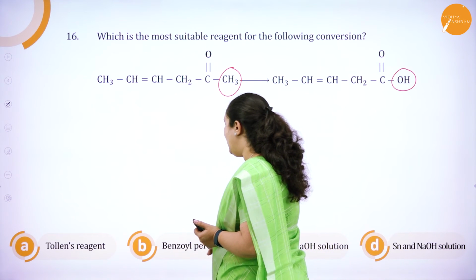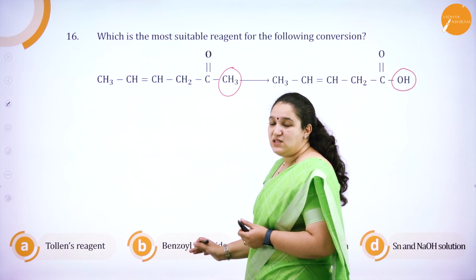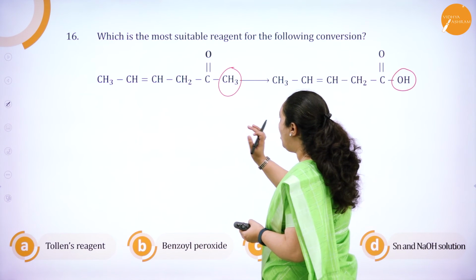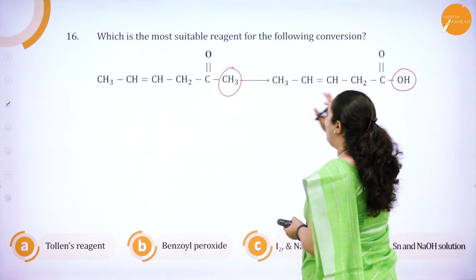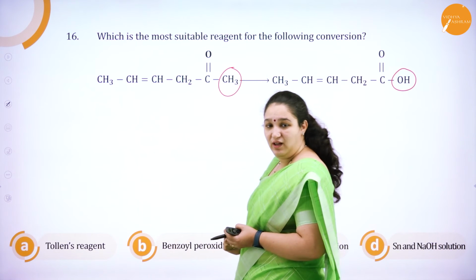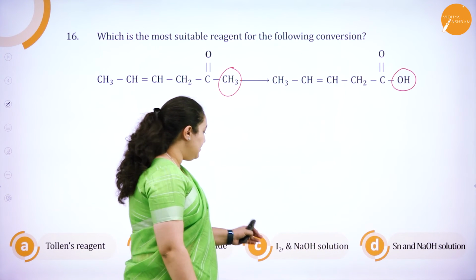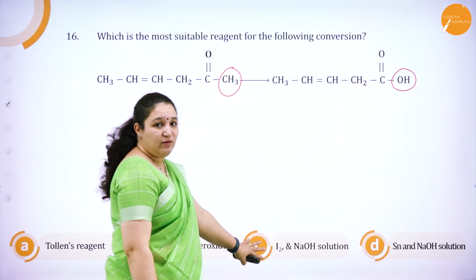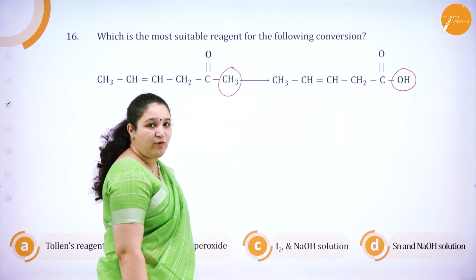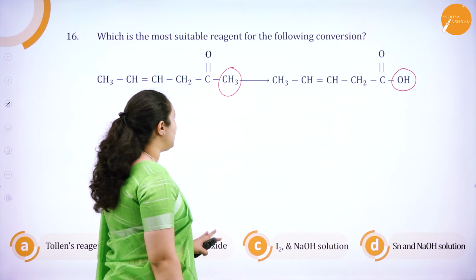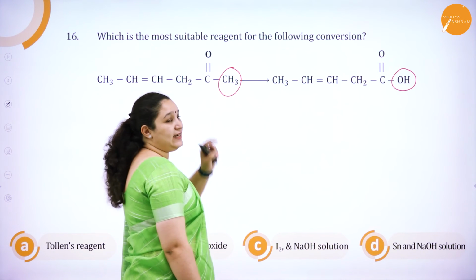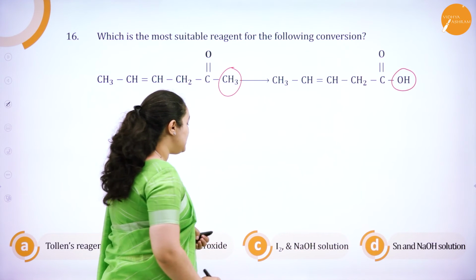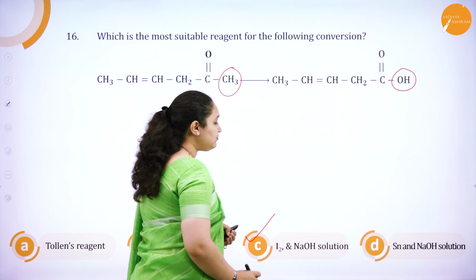Option B, benzoyl peroxide. Again, this has no relation here. Benzoyl peroxide will not convert or remove the CH3 group. Next we have iodine with NaOH. Of course, iodine with NaOH, we call it the iodoform reaction. In the iodoform reaction, the methyl group which is attached to the carbonyl group is the one which is removed. So option C is the correct answer.